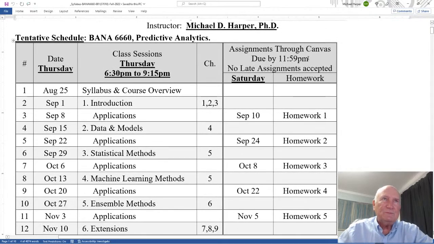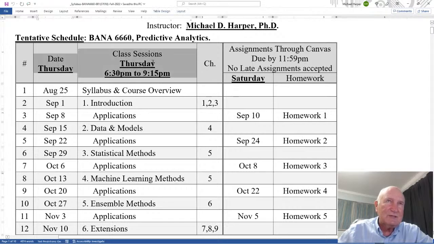Okay, the schedule. Here are the dates on Thursday, because our class sessions are Thursday, 6:30 to 9:15, and these are the class session topics.